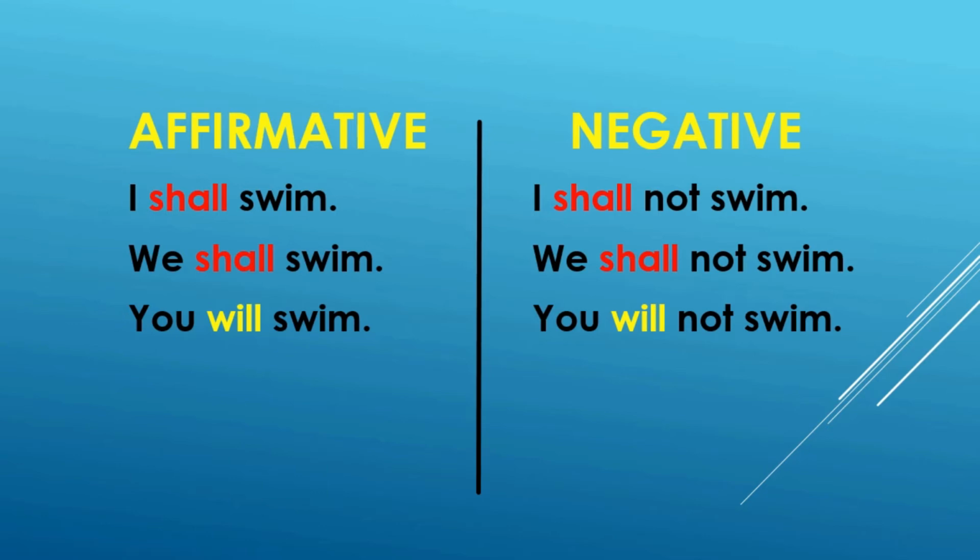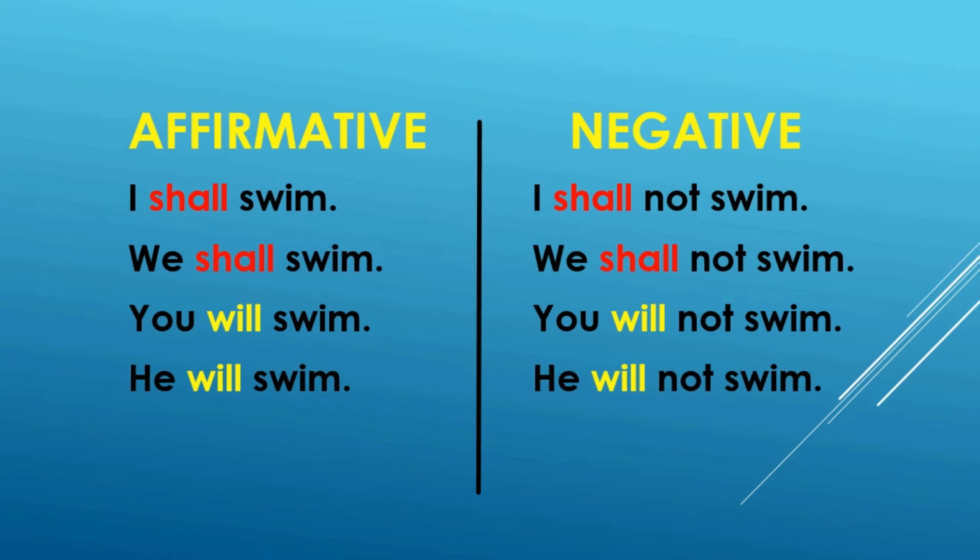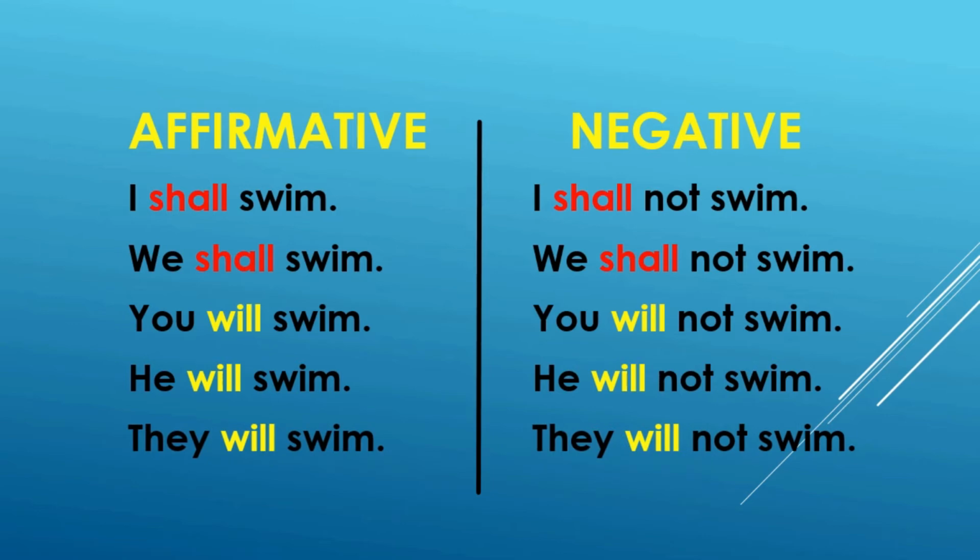But if it is second person singular or plural or third person singular or plural, we have to use will and not shall. Therefore, shall is particularly used for the first person singular and the first person plural. He will swim, he will not swim. They will swim, they will not swim.